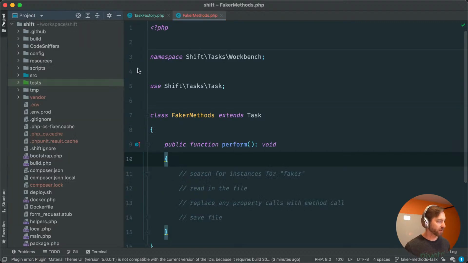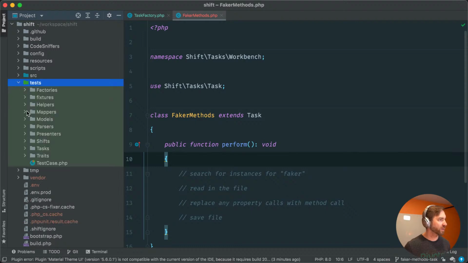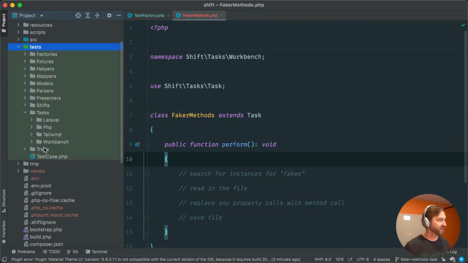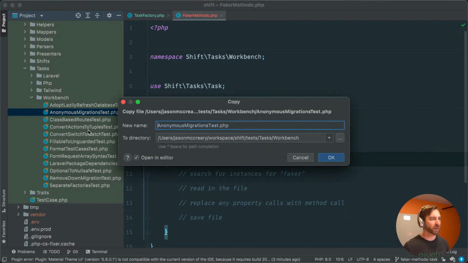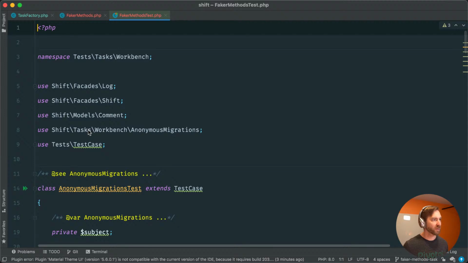So let me bring up my test suite. Let's go down to tasks, workbench. And just for giggles, again, for speed, I'm going to copy probably just one of these real quick, and let's start setting this up. So Faker methods, and let's close that.